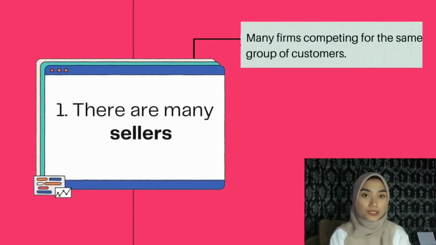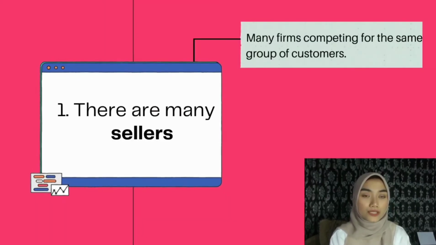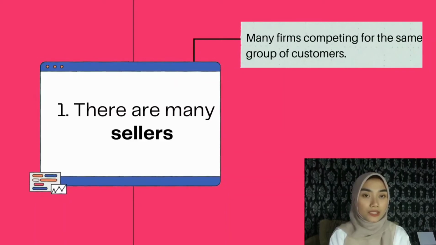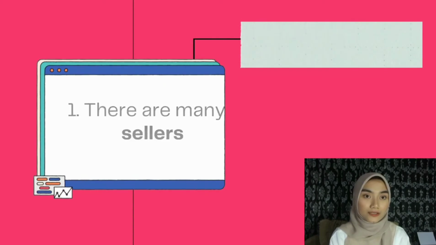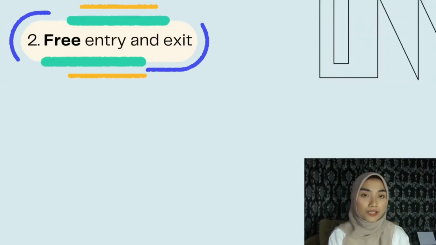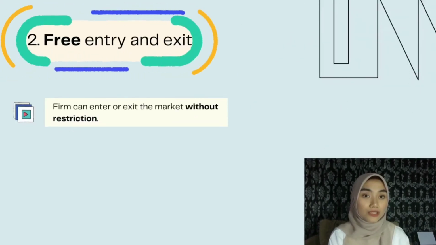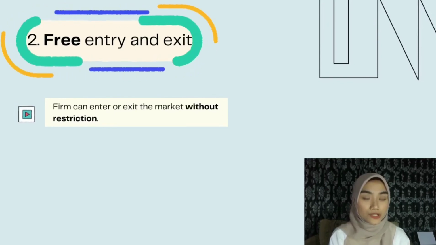The first one is, there are many sellers within the same market as Zalora because many firms are competing for the same group of customers. The second one, free entry and exit, meaning that firms can enter or exit the market without restriction.